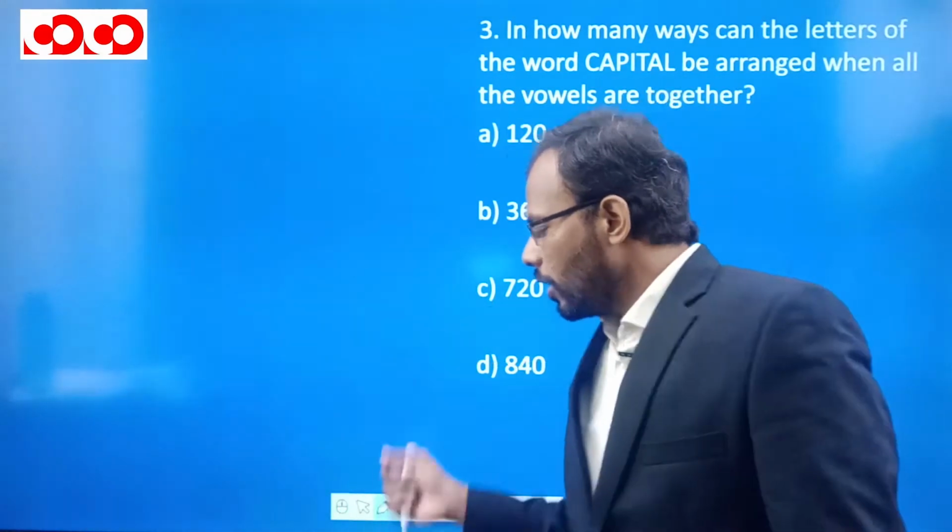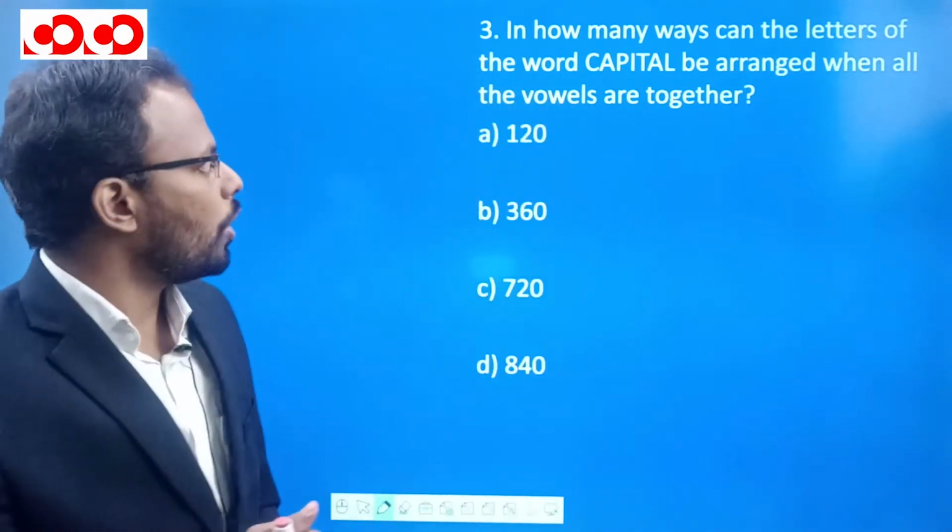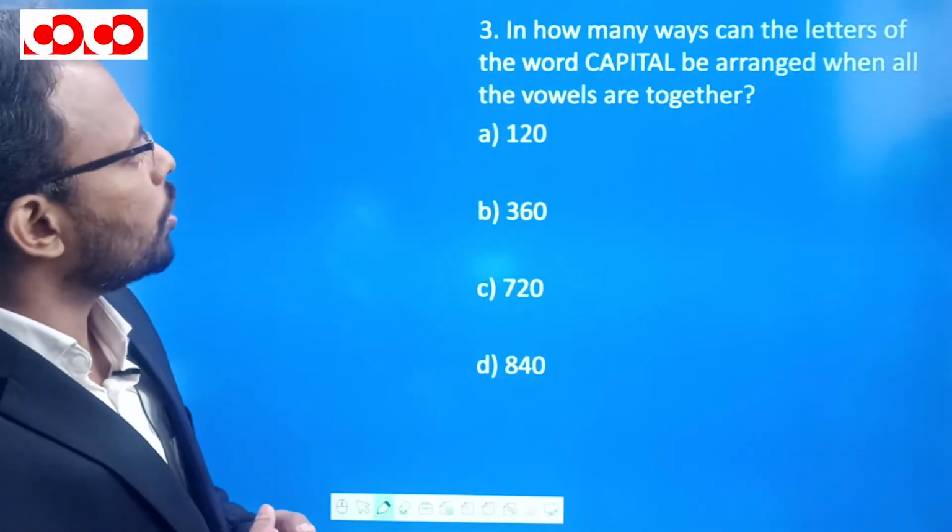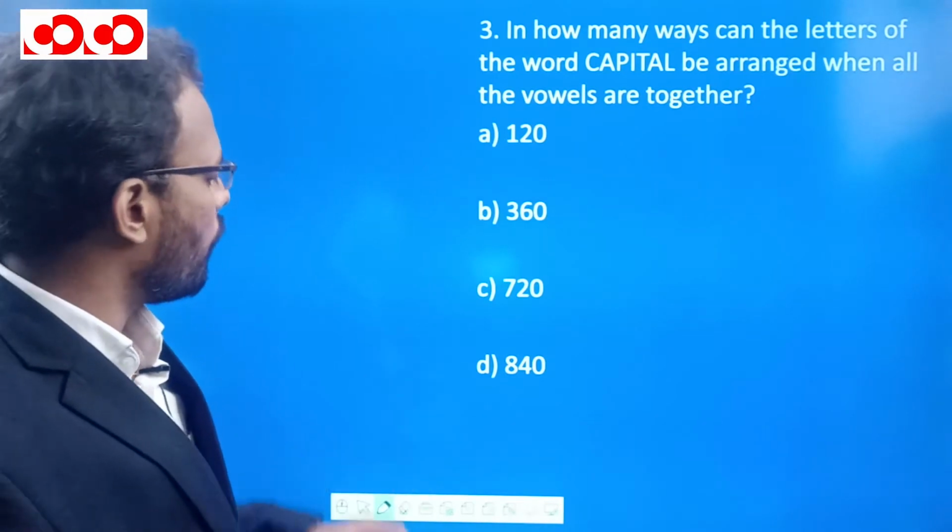Let's move to the third question. So here is the third question. Let's try and solve it. How many ways can the letters of the word CAPITAL be arranged when all the vowels are together?